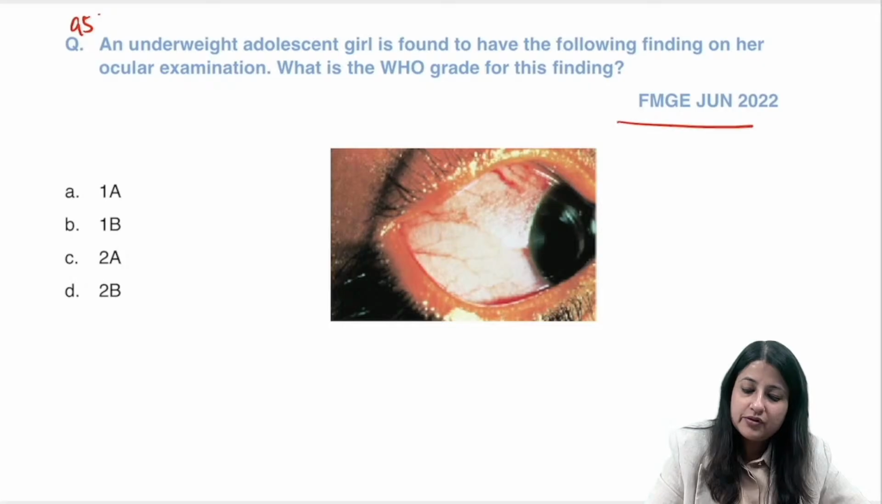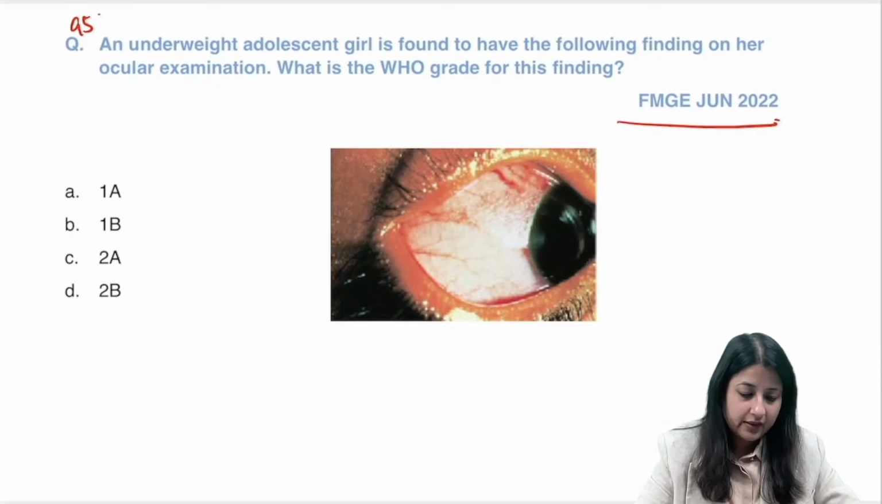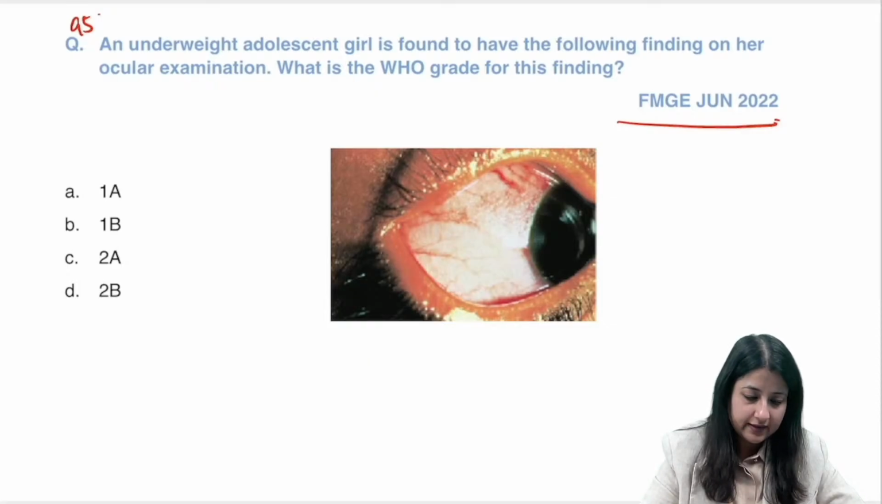Let's have a look at some nutrition question. Okay, can you just solve this? Just a second. Just 1 second, guys. Okay, what is your answer to this, everybody?